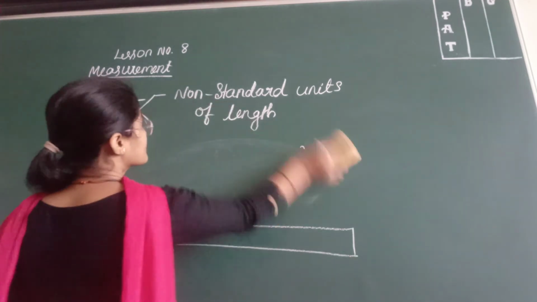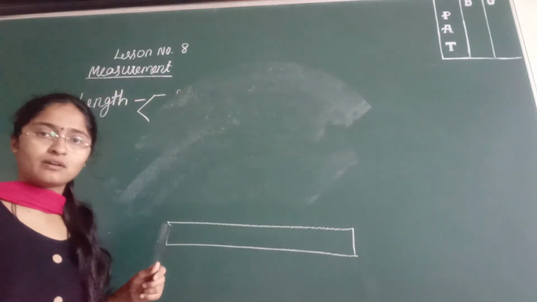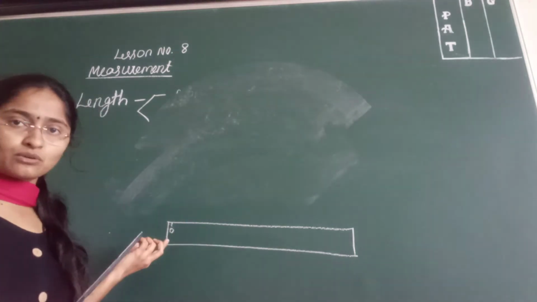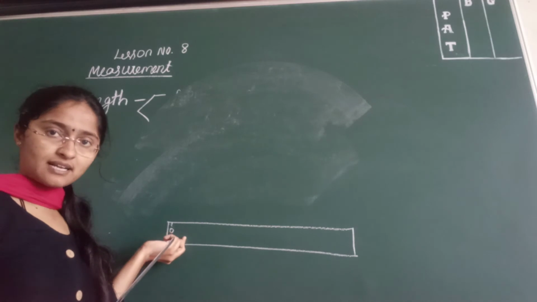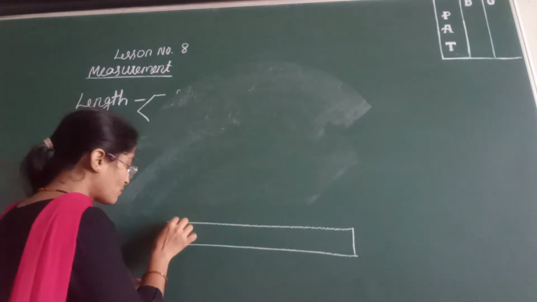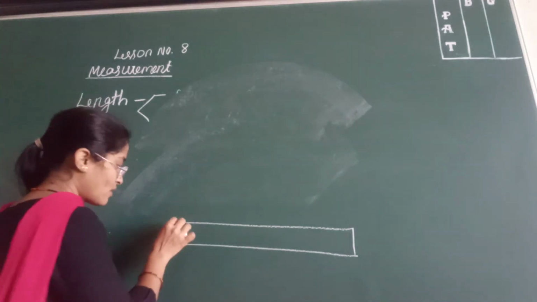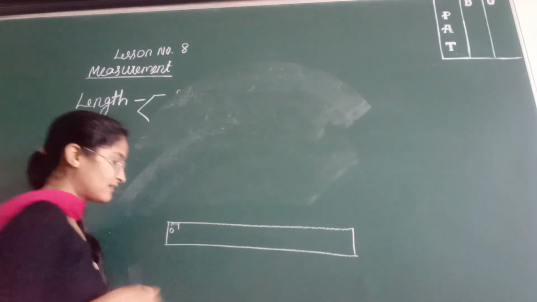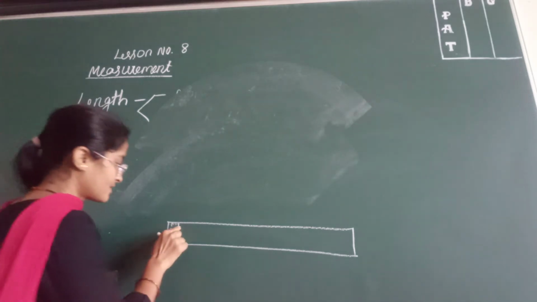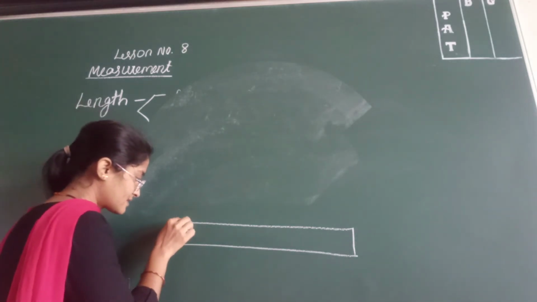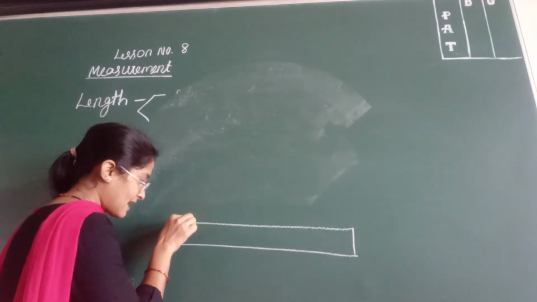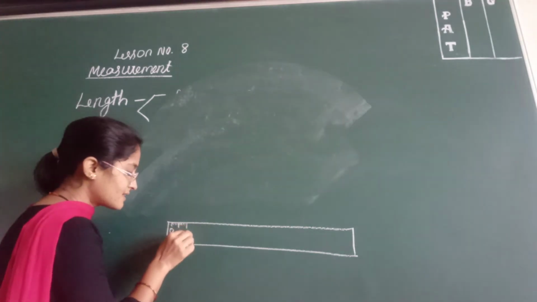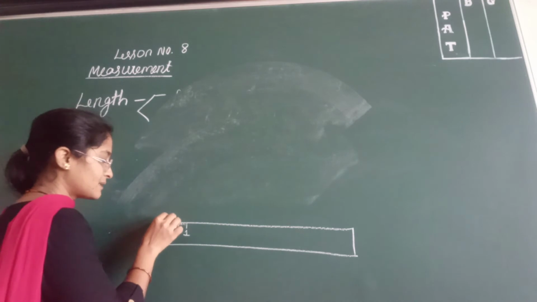Okay, so now I will draw a scale here. On the scale you get a 0 number starting. After 0 you will get subdivisions. 1, 2, 3, 4, 5. 5 will be a longer one. Then 6, 7, 8, 9. Again 10 will be the longer one. So from 0 to 10, this is called 1 centimeter.